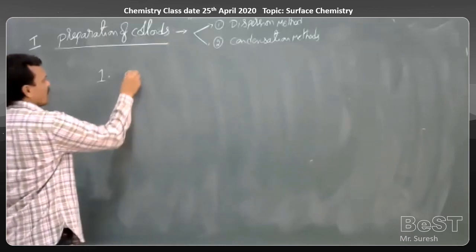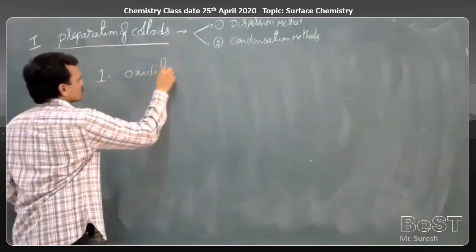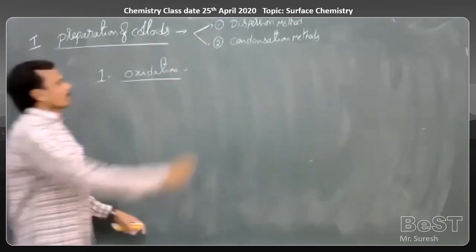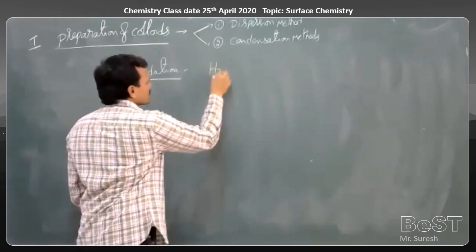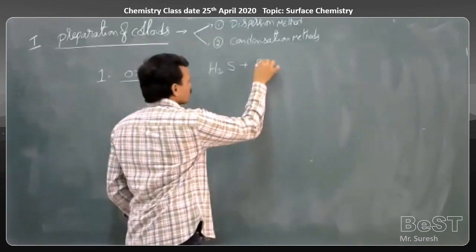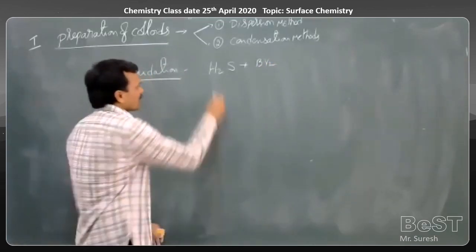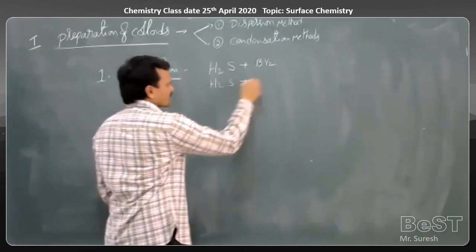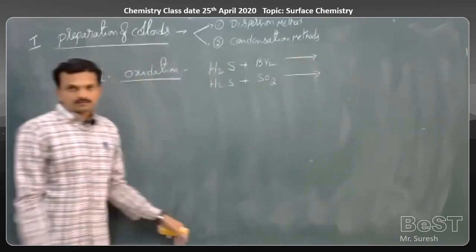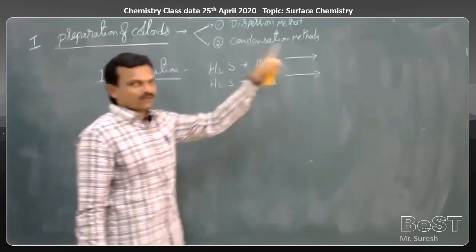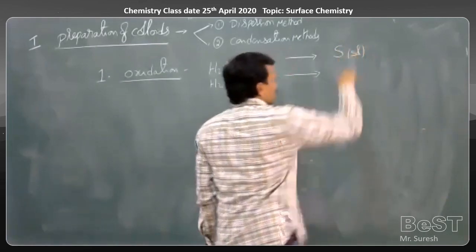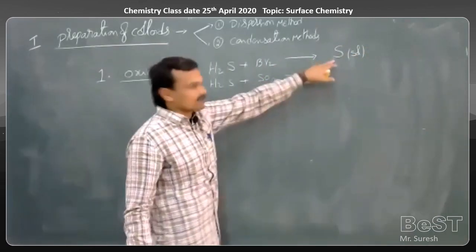The first one is oxidation. On passing hydrogen sulfide gas through bromine water, or even on passing hydrogen sulfide gas through the solution of sulfur dioxide, hydrogen sulfide is oxidized to sulfur. Here sulfur we get in the form of colloidal solution, not as sulfur atoms.